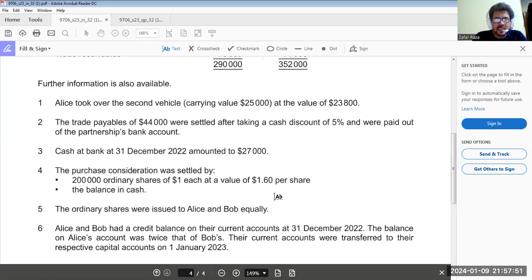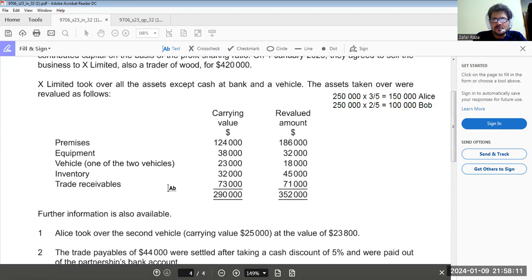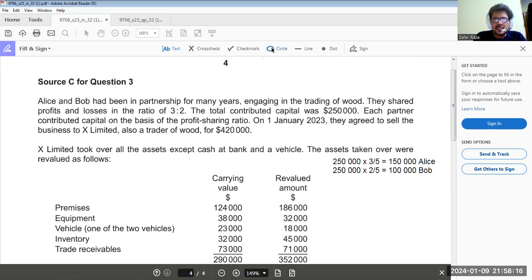Okay. Now, cash at bank amounted to 27,000 before this deal took place with X Limited. The partners had 27,000 cash at bank. Purchase consideration: 200,000 ordinary shares of $1 each at a value of 1.6. The market value of the shares is 1.6 and the balance is cash. Okay. So total 420,000 is what X Limited was supposed to pay for the business, and this is the amount.